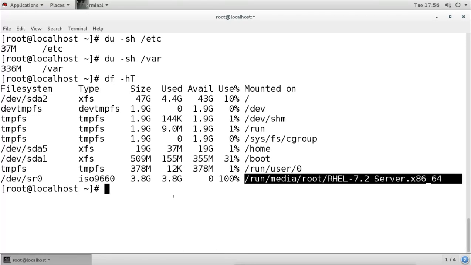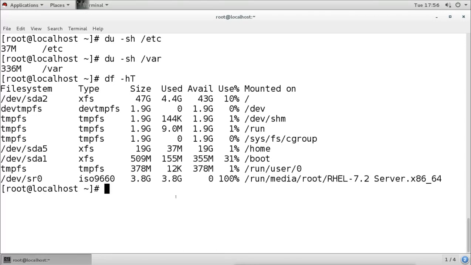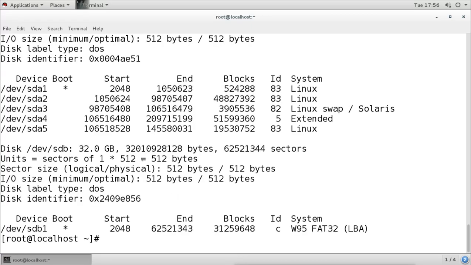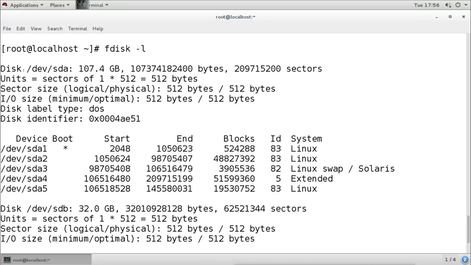So what will you do then? If you want to use that, then you have to mount it. When you use the command fdisk -l, you will see here, if you remember, this one is SDA, our real hard disk of 100 GB with all these partitions.